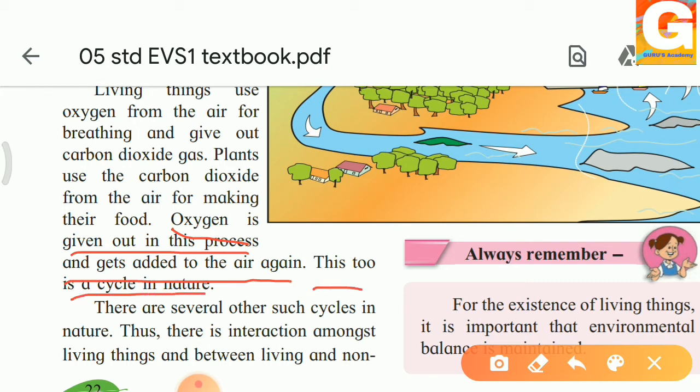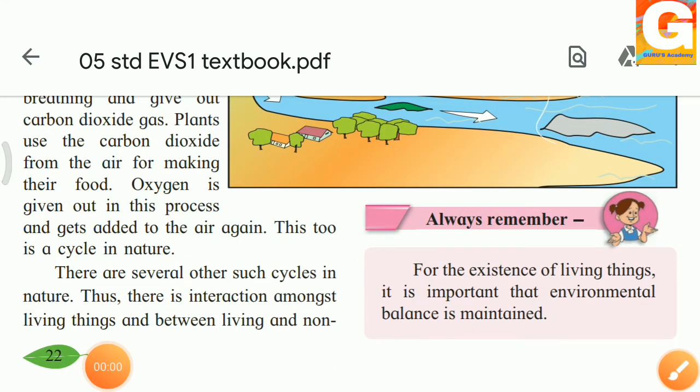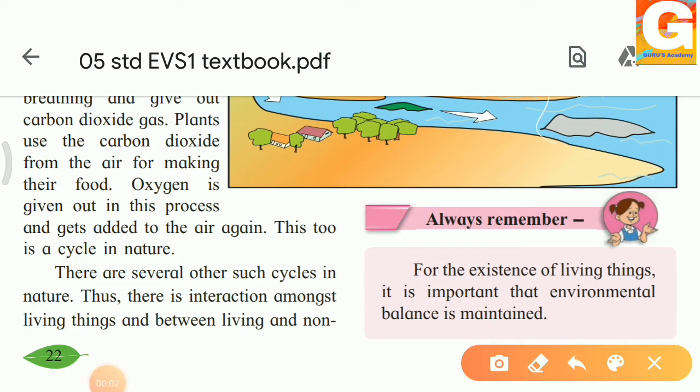Yes, what do plants do? They take carbon dioxide and they give oxygen. Oxygen is used by the living organisms. Again, this oxygen gets added into the air, and this is also a cycle in nature. There are several other such cycles in nature. Yes, there are other cycles also in nature.